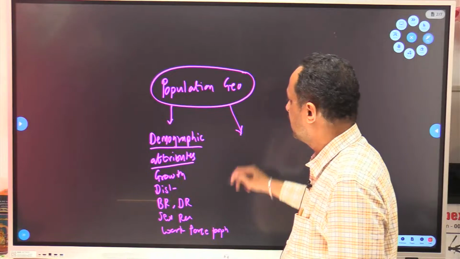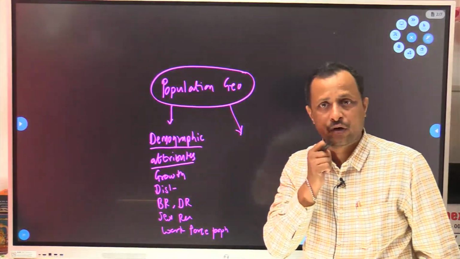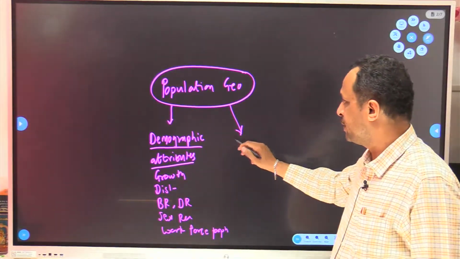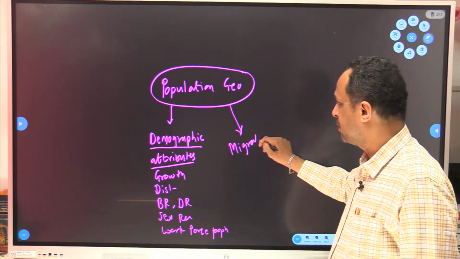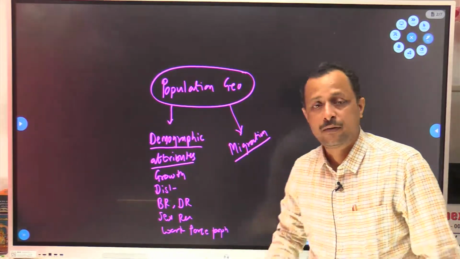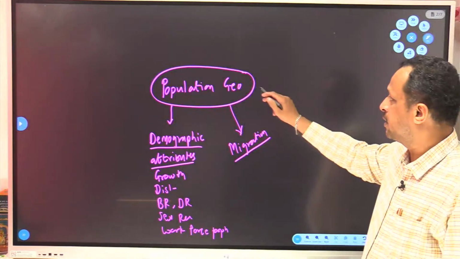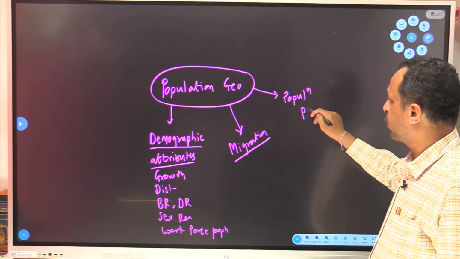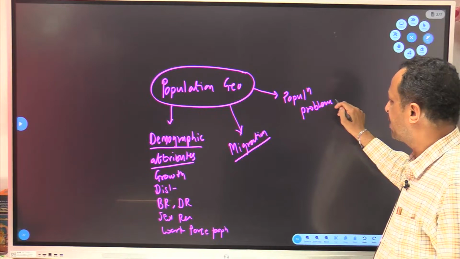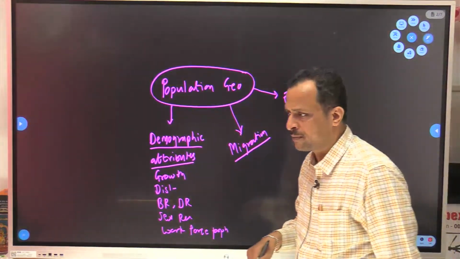The second one after demographic attributes is going to be the migration of population. Then comes the population problems.